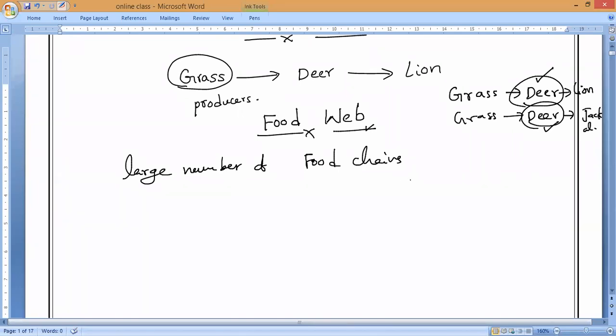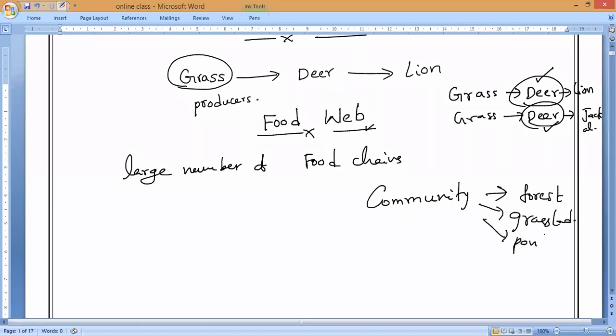If you take any kind of community, can anybody give me an example of a community? You can take a forest, grasslands, a water body, a pond, or a crop field.